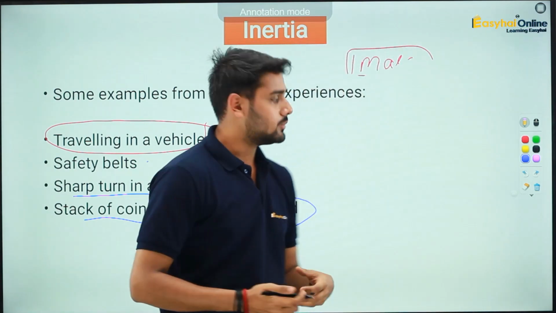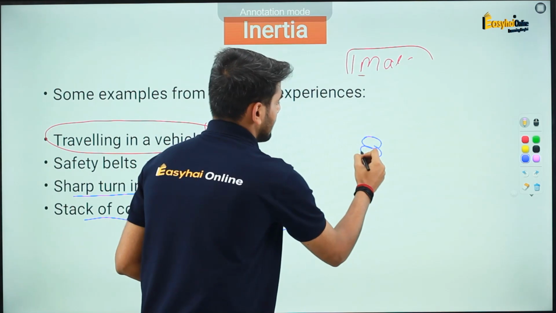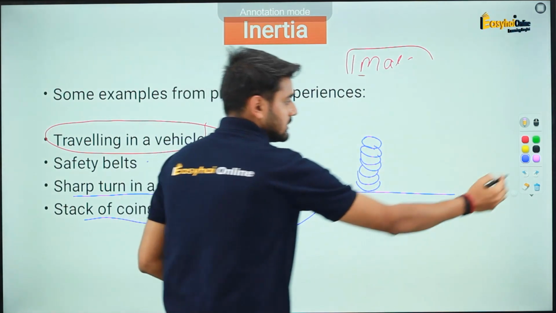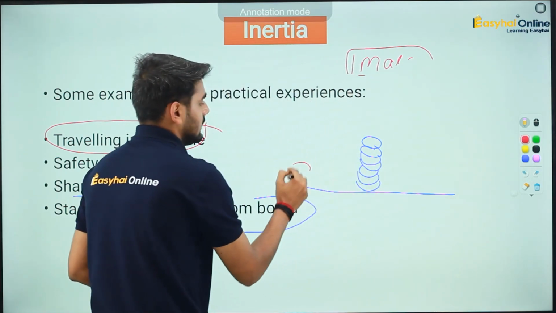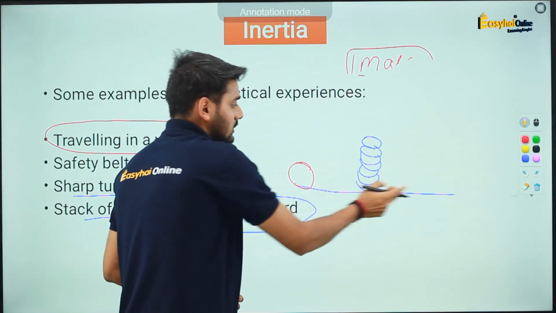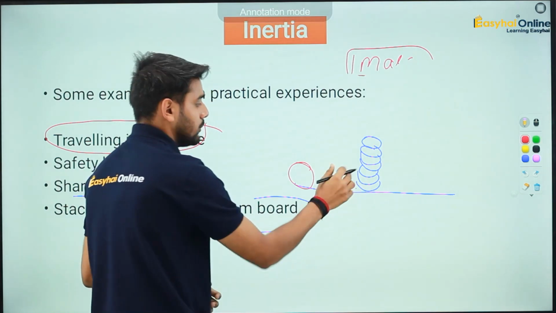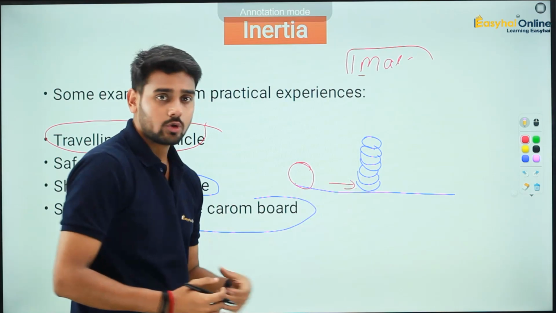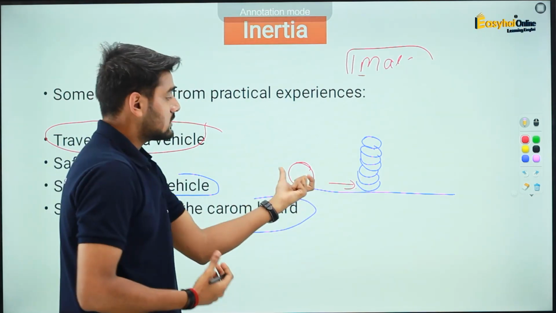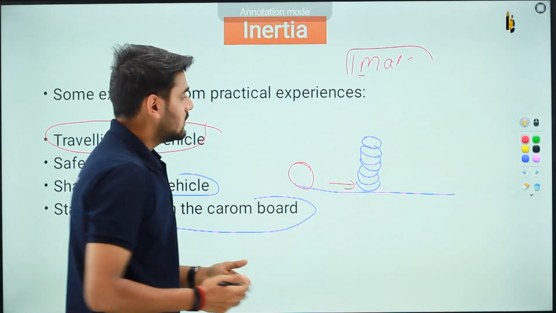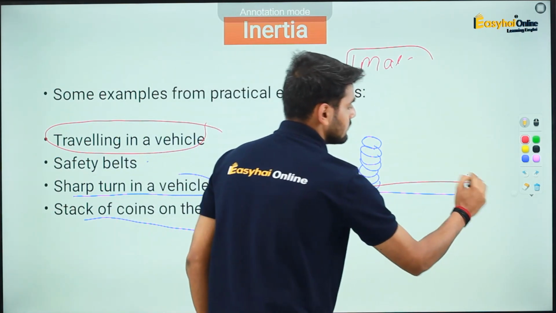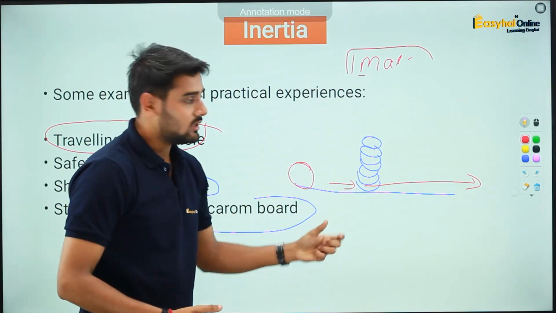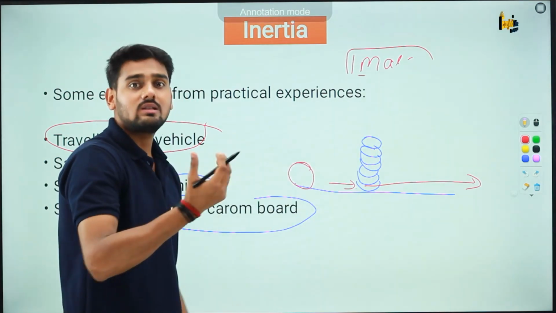Okay, last example, stack of coins on the carom board, right? You might have played carom board in which there is a stack of coins like this. Now on this stack of coins, let's say you have the striker and you're hitting the striker on the bottom coin. As soon as you hit the striker on the bottom coin, if the speed of this striker was good enough, this bottom coin suddenly moves in the forward direction.